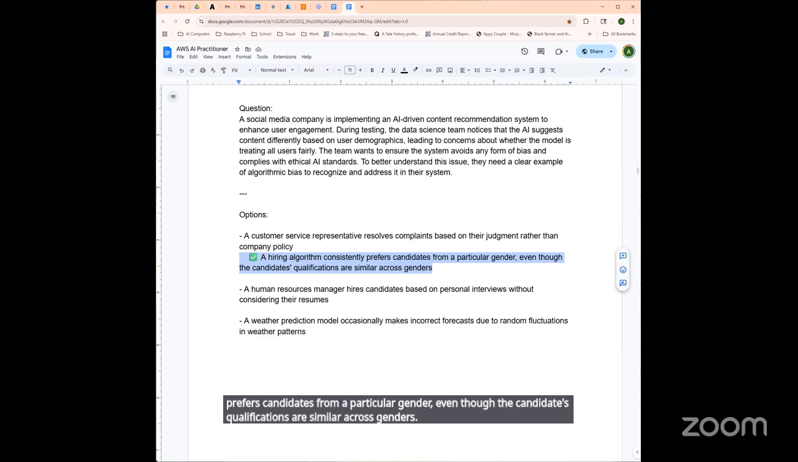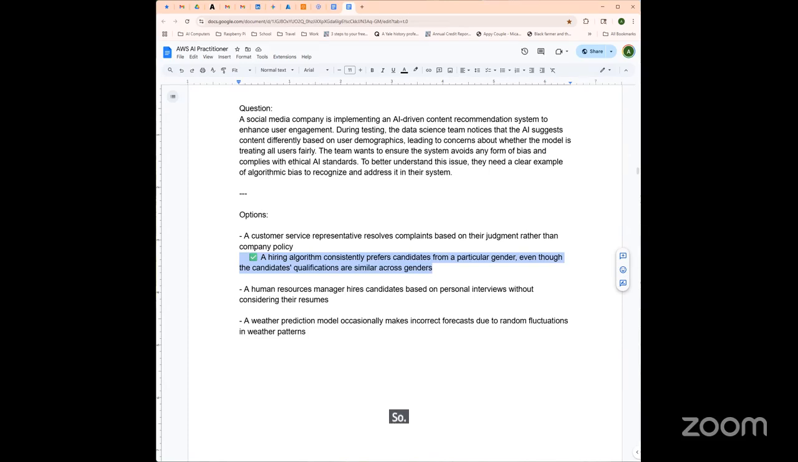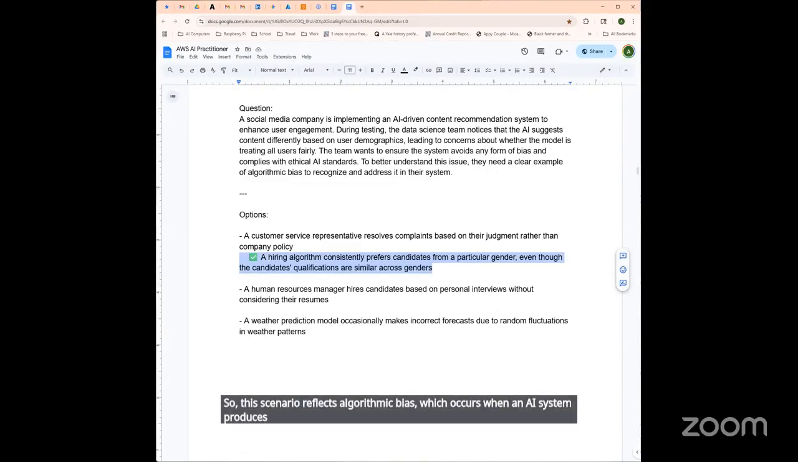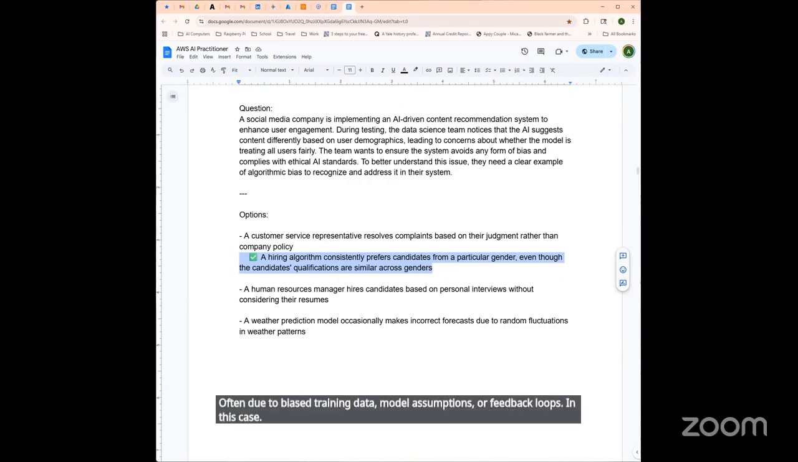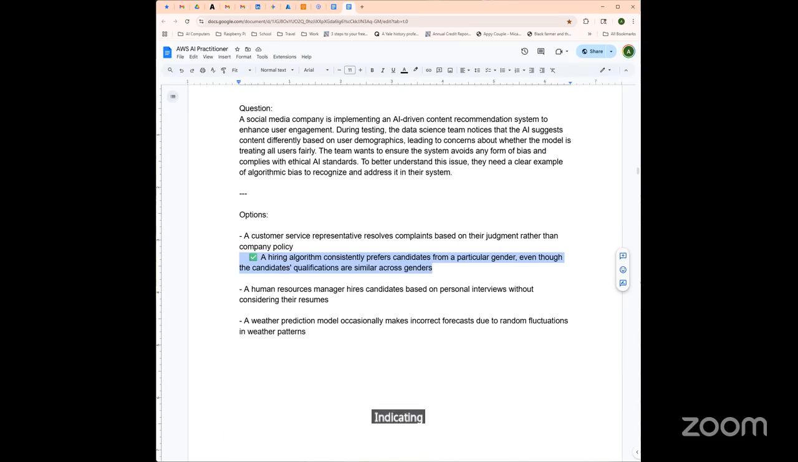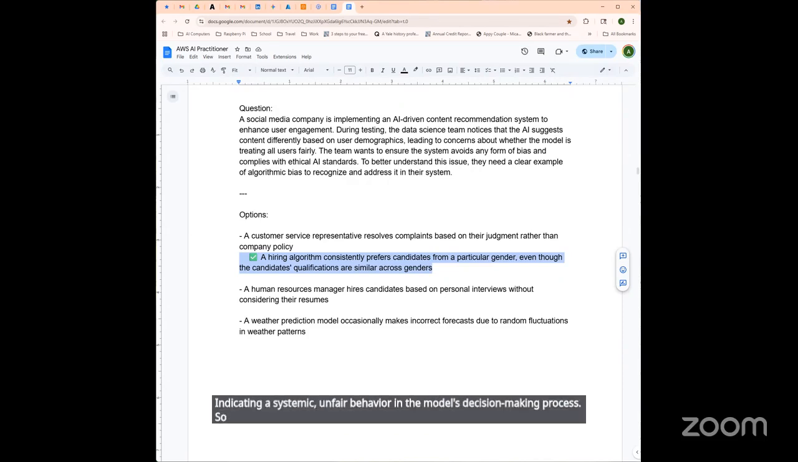So why is this correct? Okay, so this scenario reflects algorithmic bias, which occurs when an AI system produces unfair outcomes for certain groups, often due to biased training data, model assumptions, or feedback loops. In this case, the hiring algorithm favors one gender over another despite similar qualifications, indicating a systemic unfair behavior in the model's decision-making process. So SageMaker Clarify would help to detect the bias in the data set and model predictions by analyzing how different attributes like gender would affect the outcomes, promoting fairness and transparency.